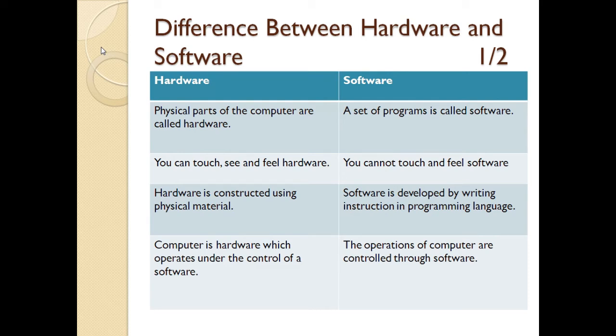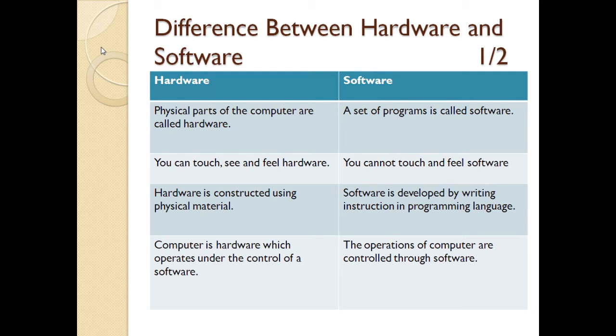In hardware, we can touch, we can see, we can feel hardware because hardware has physical existence, but we know that software does not have physical existence, so we can't touch and feel the software. After that, hardware is constructed using physical materials, but software is developed by writing instructions in programming languages, for example C++, Java, Python. These programming languages are used to develop software.